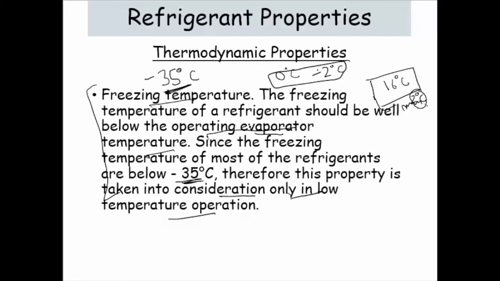But for a cryogenic condition where we need a temperature of minus 60 degree centigrade or minus 100 degree centigrade, there we need to take care of this property. Because during that time, the refrigerant might have a freezing point of minus 35 degree centigrade, so we need to take care that the refrigerant does not freeze in between the cycle.